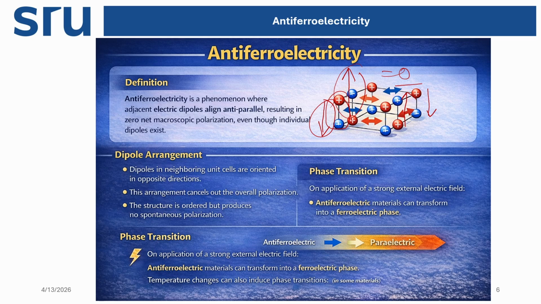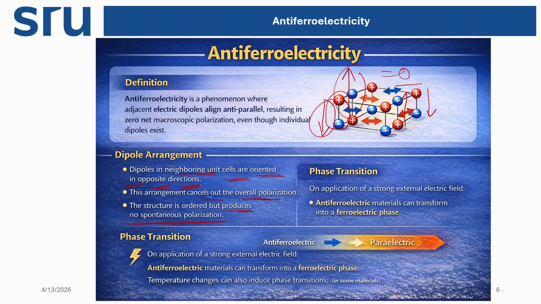So, for the dipole moment arrangement, we will see here that dipoles in neighboring unit cells are oriented in opposite directions. So overall we get 0. This arrangement cancels out the overall polarization. The structure is ordered but produces no spontaneous polarization.